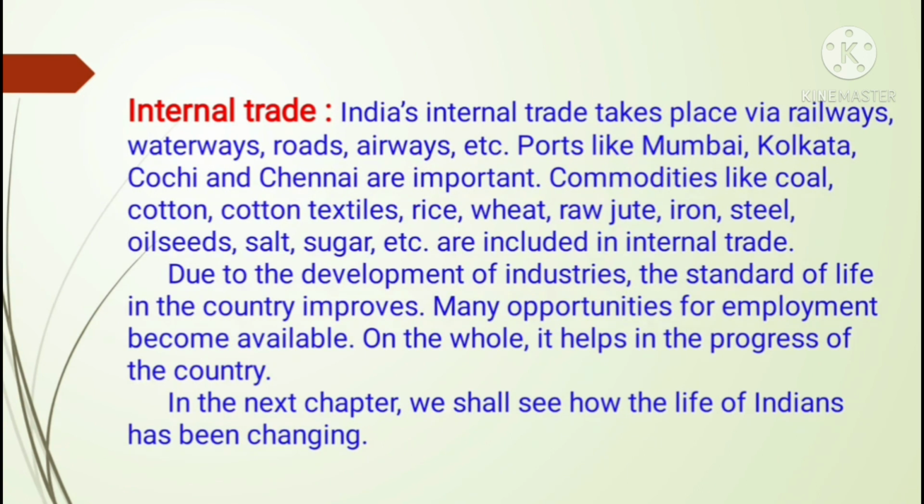So students, internal trade means if we want to do trade within our country, then it can be done by railways, by waterways, or by roads or airways. Now there are different ports where ships come and stand and we can send the goods. Ports like Mumbai, Kolkata, Kochi and Chennai are very important if you are using waterways. Commodities like coal, cotton textiles, rice, wheat, raw jute, iron, steel, oilseeds, salt, sugar are included in internal trade. So mostly we send these within our country.